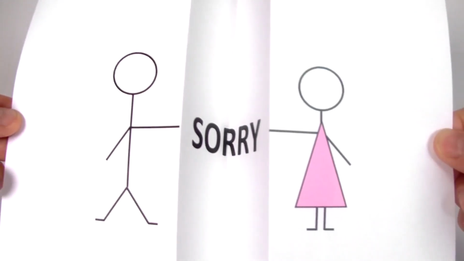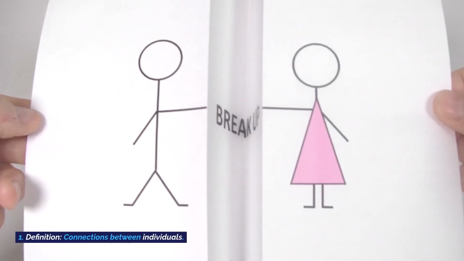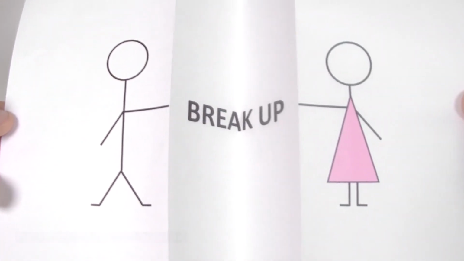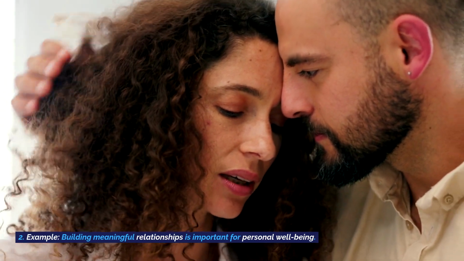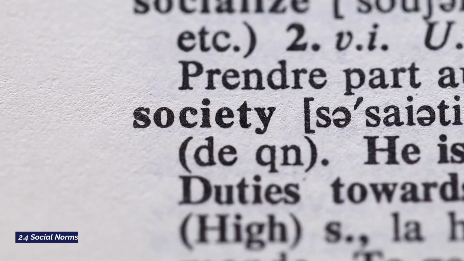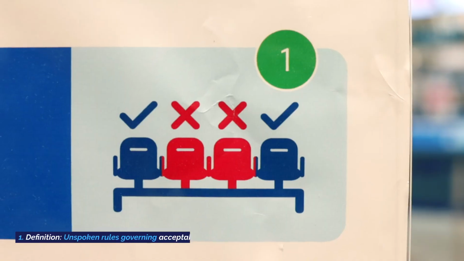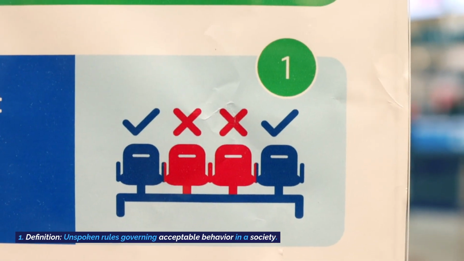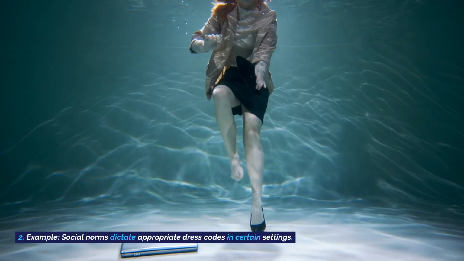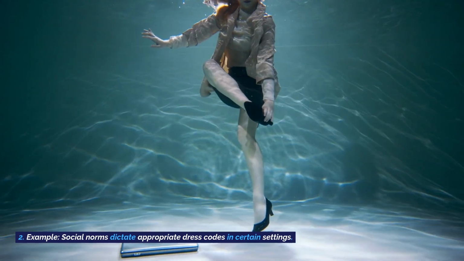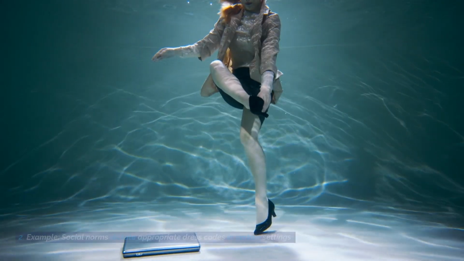2.3 Relationships. Definition: connections between individuals. Example: building meaningful relationships is important for personal well-being. 2.4 Social norms. Definition: unspoken rules governing acceptable behavior in a society. Example: social norms dictate appropriate dress codes in certain settings.